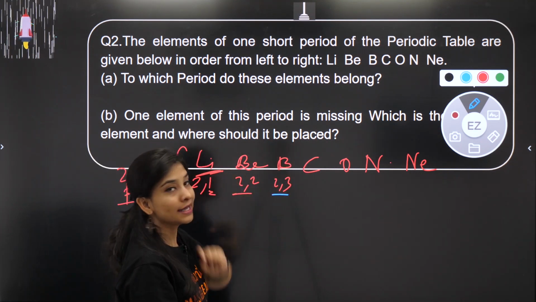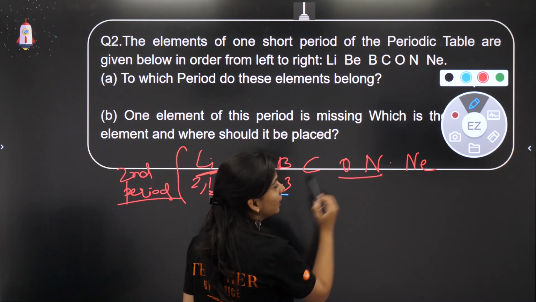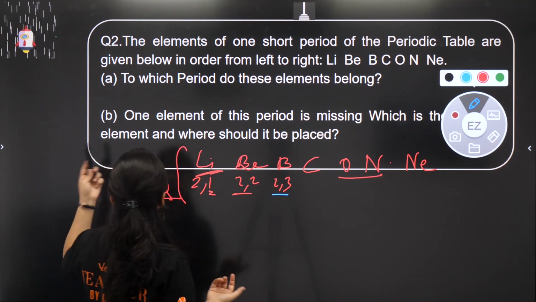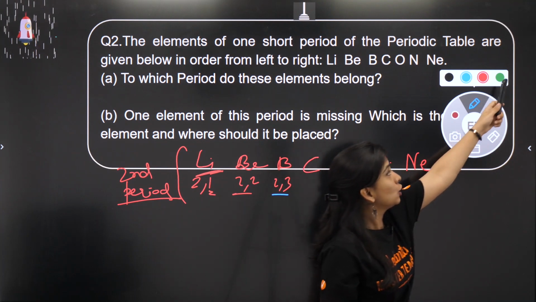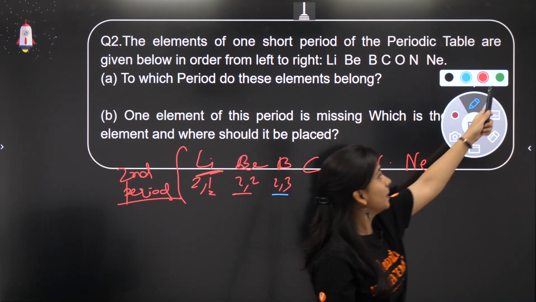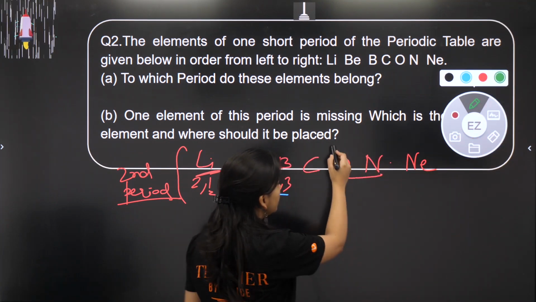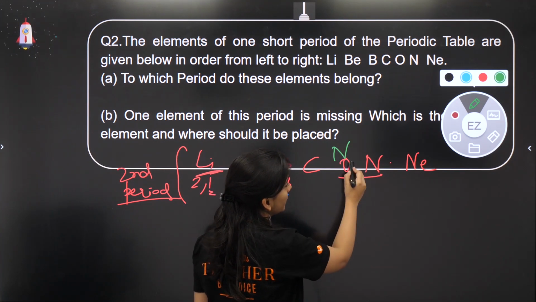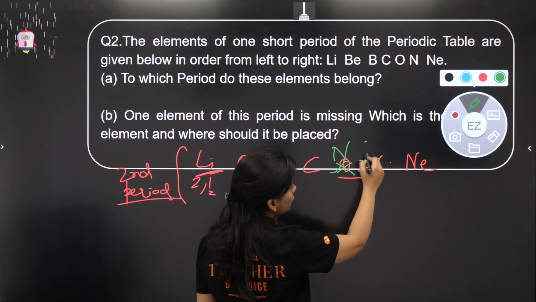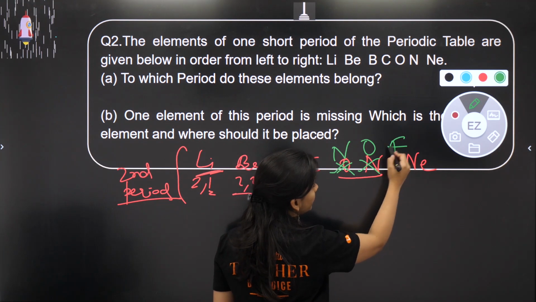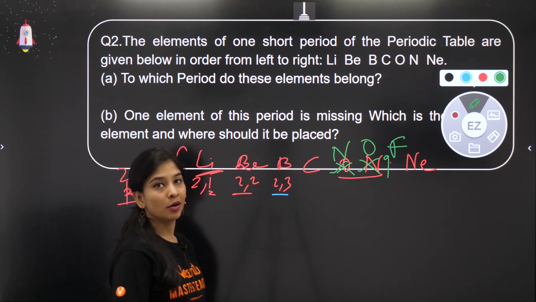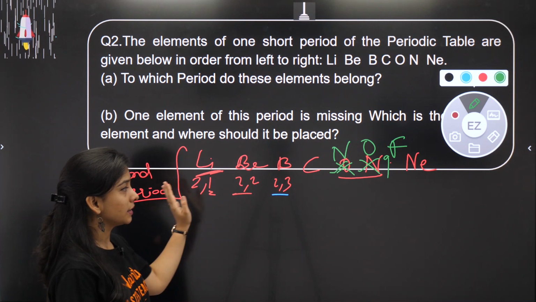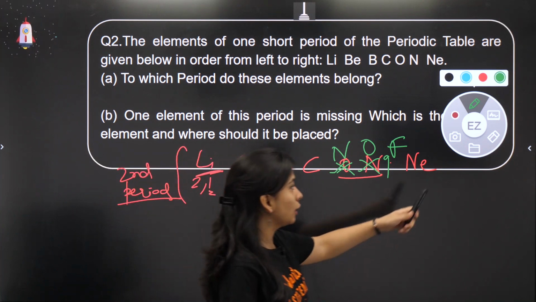Right? Which element is missing? Fluorine. And this order has also been given to you wrong. So what would you say, if I talk about atomic number, after carbon comes nitrogen with atomic number 7, then oxygen with atomic number 8, then fluorine having atomic number 9, which was missing, right? So I hope this is also clear to all of you.